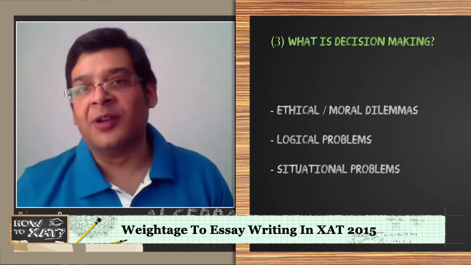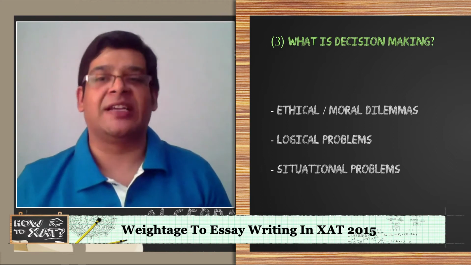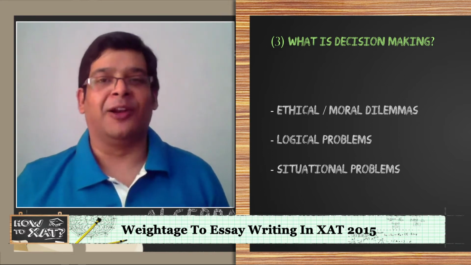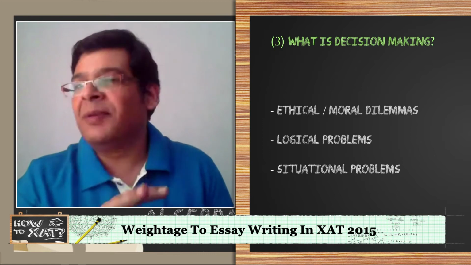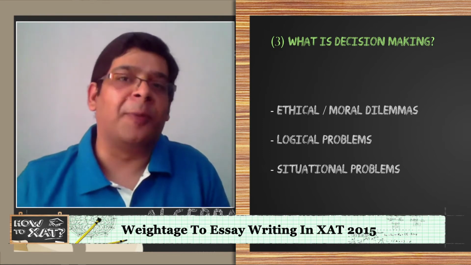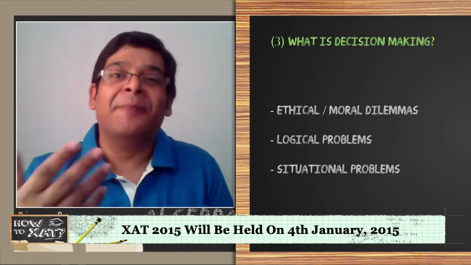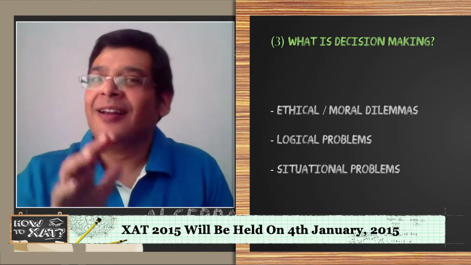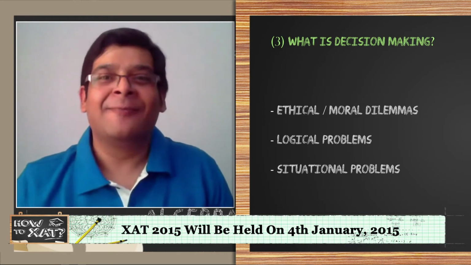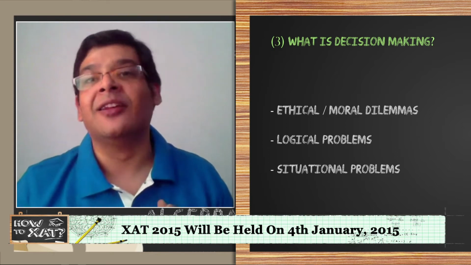Another kind of problems which get asked in decision making, the second popular category is the logical problems. Now these are really simple to handle. You will be given some sort of data, some sort of logical constraints in which you need to operate on, and then take a call on what should be done. Making a decision based upon data is a good thing. Why? Because the chances of making an error are really, really low in this.